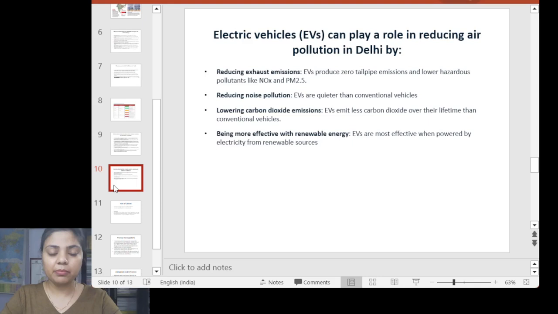This is also one of the very important questions. Once we use that battery in an EV, after its usage is over, how are we supposed to degrade it so that it's not going to impact our environment, and there won't be any pollutant released during the degradation of batteries? So this is another topic of debate. And the next point is being more effective with renewable energy. Yes, that's true. When we compare fossil fuels like petrol and diesel with EVs, EVs are more effective with renewable energy.